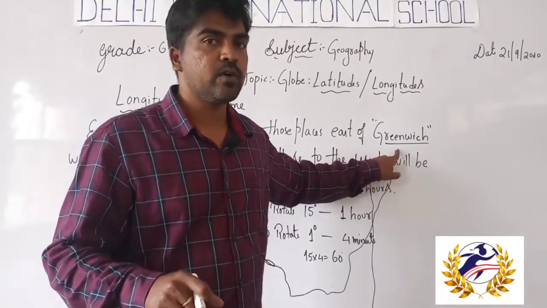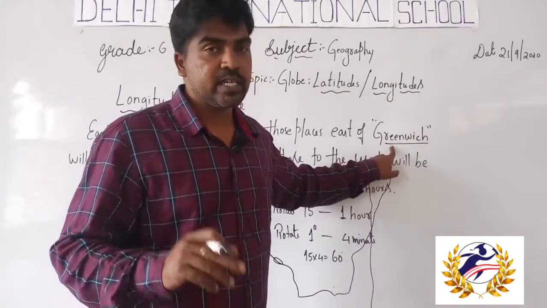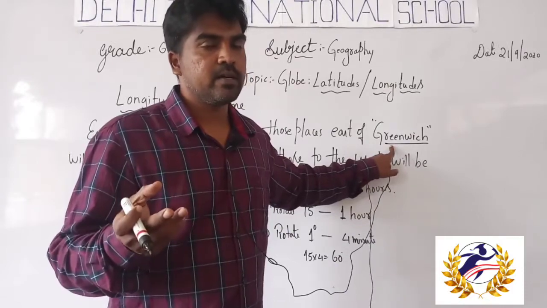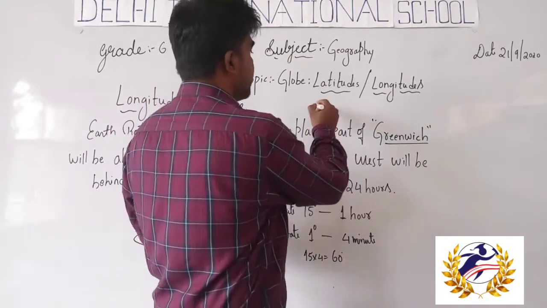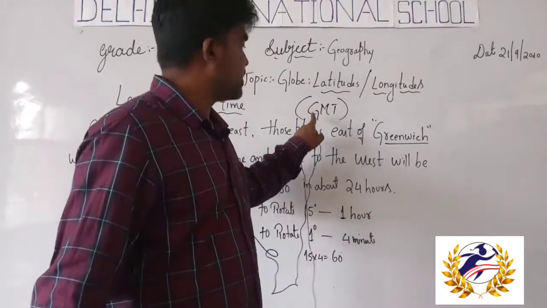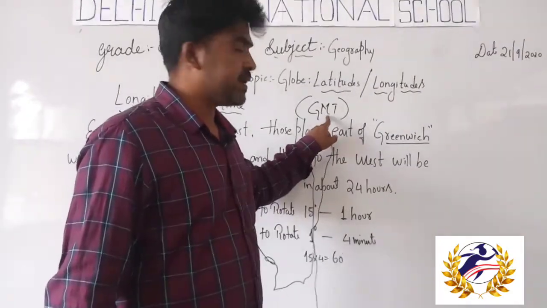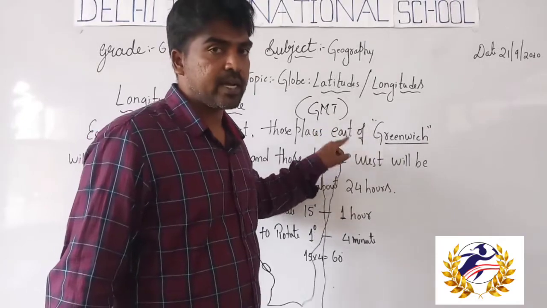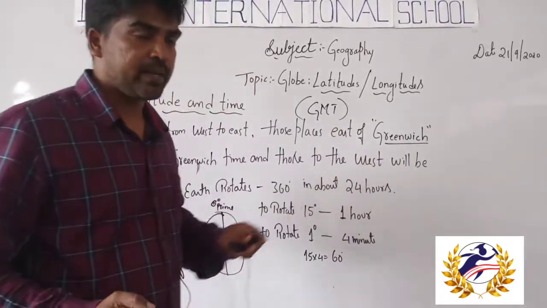So we used to call it Greenwich time. I think you have heard about GMT. GMT means Greenwich Meridian Time. What is the meaning of GMT?